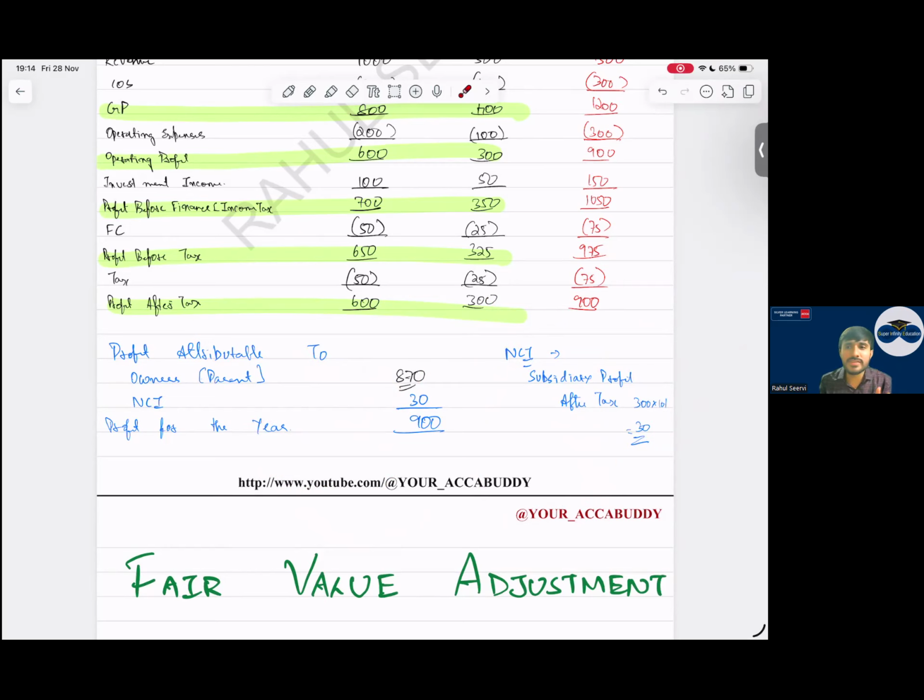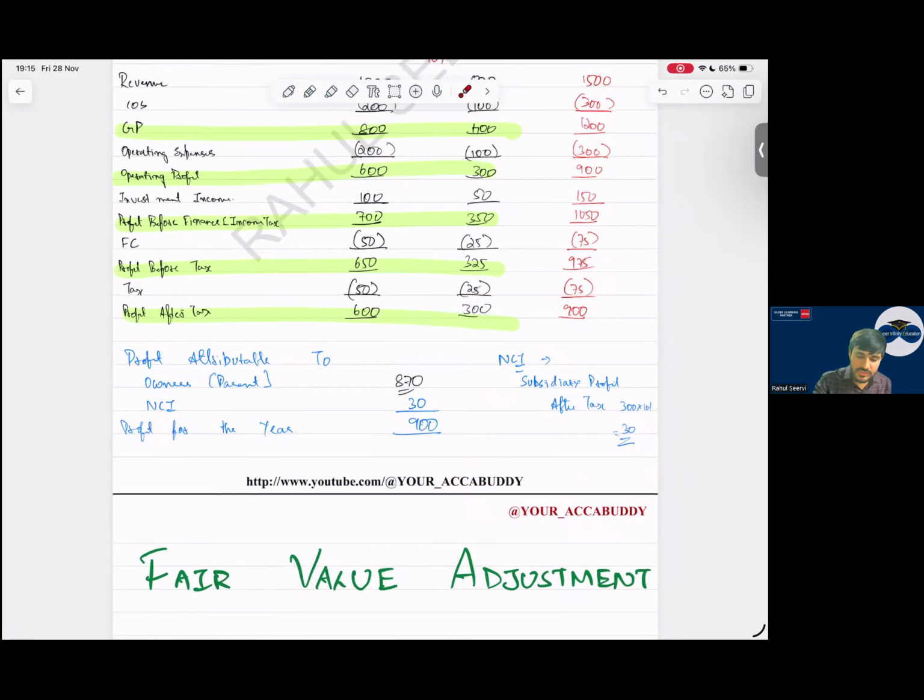Better is to keep it simple. Write down the profit of the subsidiary company. Then do all the adjustments. Then take the total and multiply by the NCI percent. It's simple, rather than doing it for each and every item. I never say to do that because you will make mistakes for sure. In exam pressure, a mistake will happen, for sure. So better keep it simple.